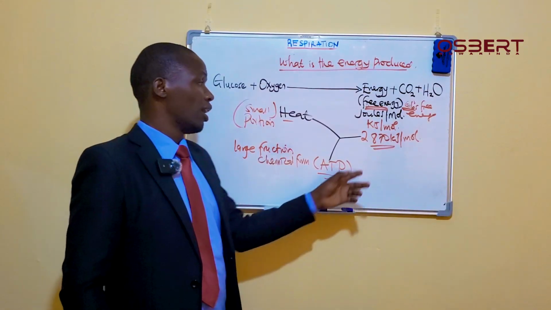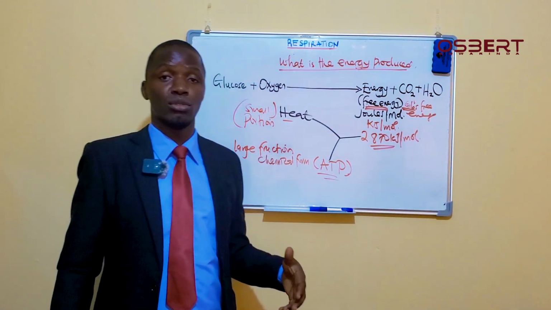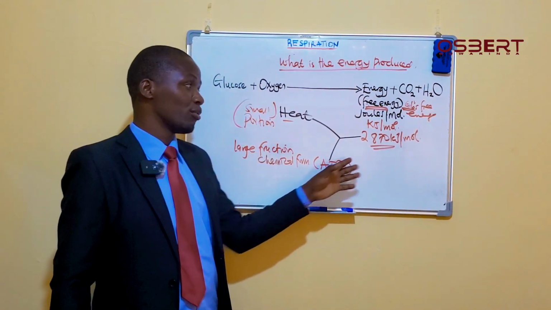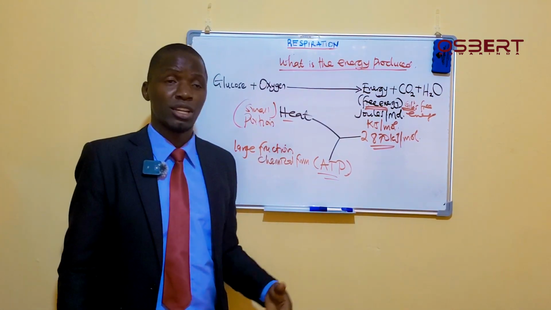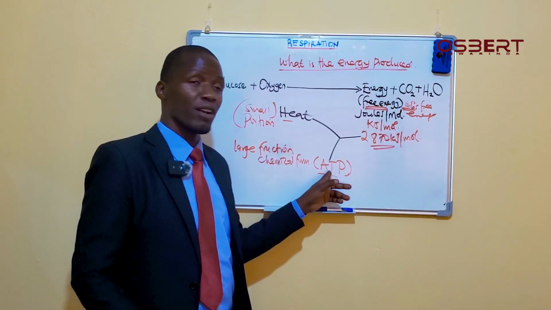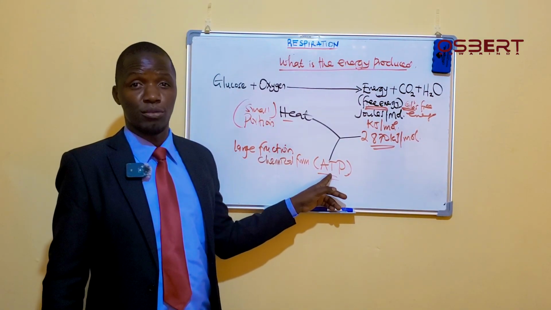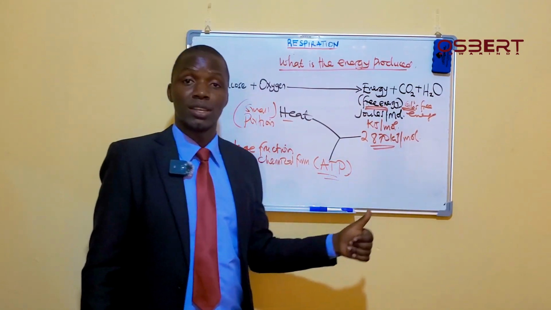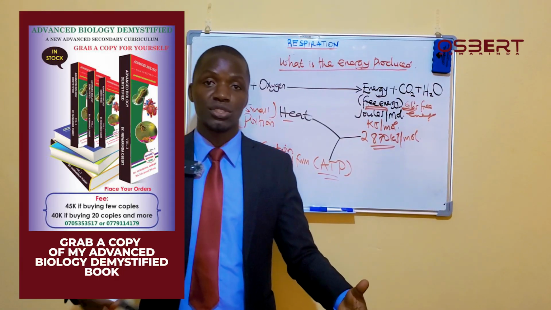For example, if you have one molecule of glucose and it undergoes respiration, we are going to end up finding ourselves having over 30 molecules of ATP being formed. Over 30 molecules of ATP being formed, you get? Yeah, so we are saying the energy is like this, but after it has been formed, it is free there. Now it is used for different functions.